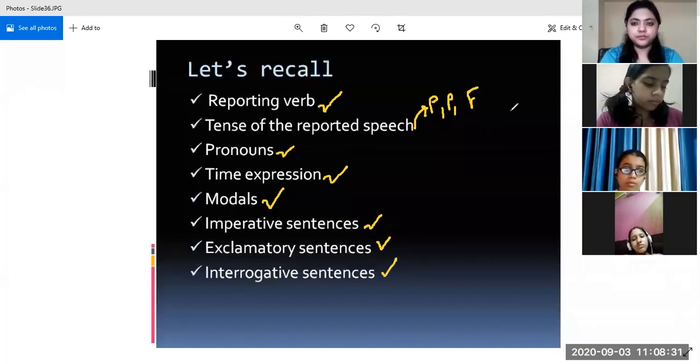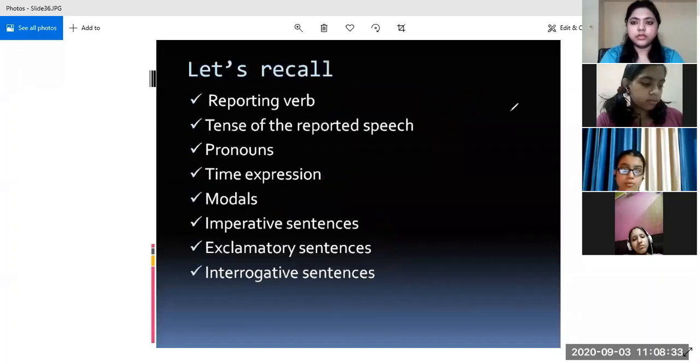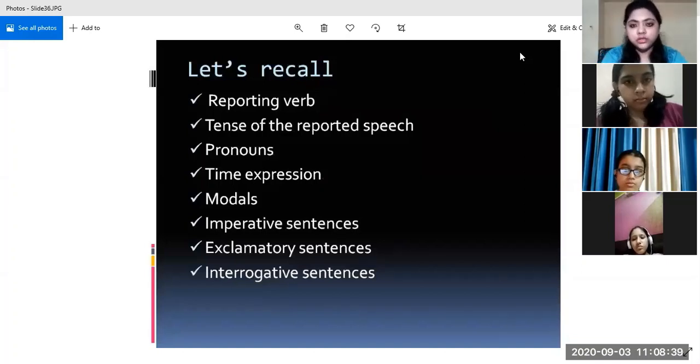So there are a lot of rules which you will have to remember, and you don't have to memorize any of the things. What is required is just practice, and the more you practice, the more smoothly you will be able to do the questions of direct and indirect speech.